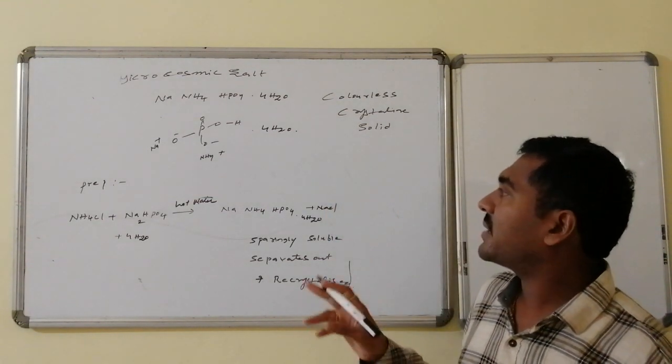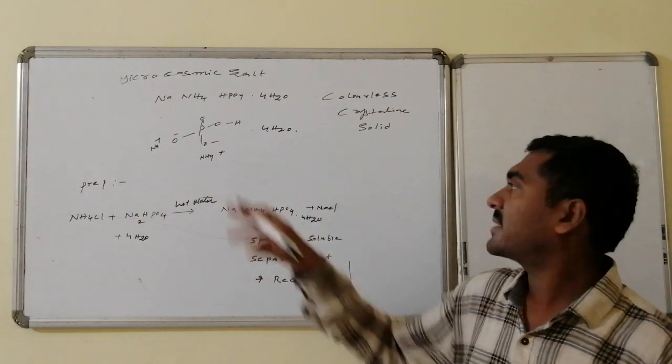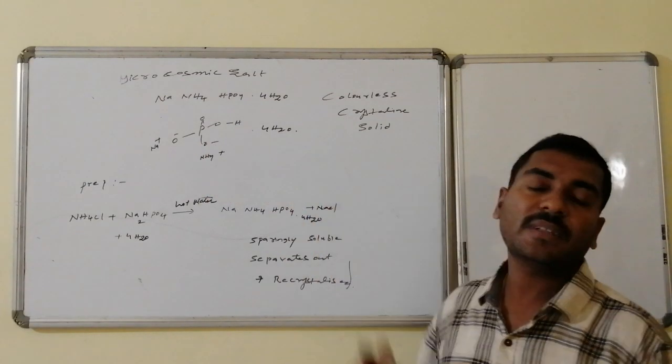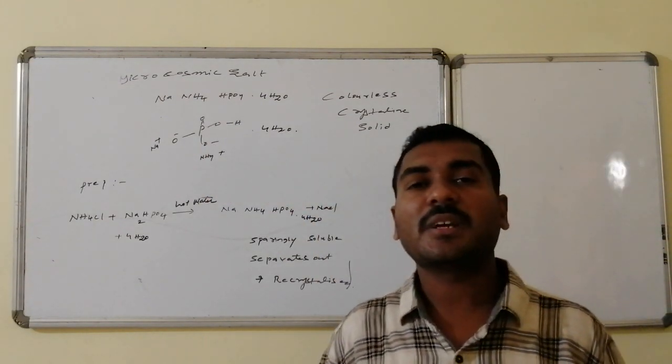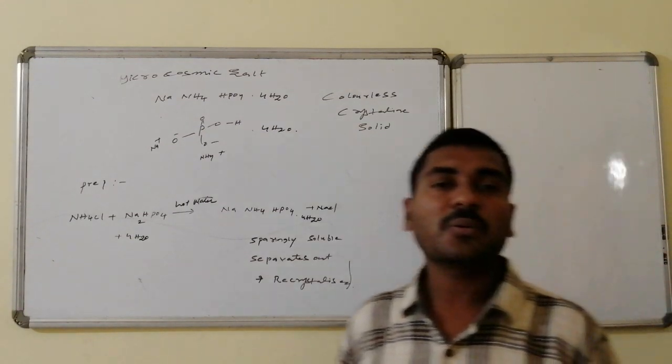And the structure of microcosmic salt, with the 1:1 ratio, is a phosphate ion connected with H, connected with a sodium ion, and connected with an ammonium ion, with 4 waters of hydration. This is the microcosmic salt.